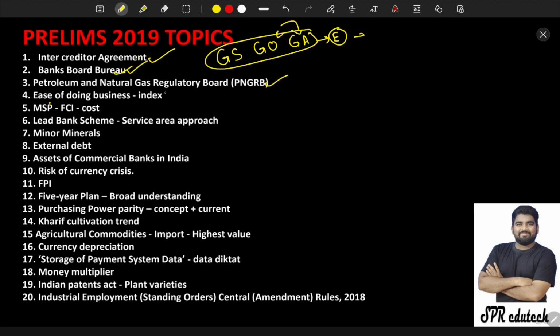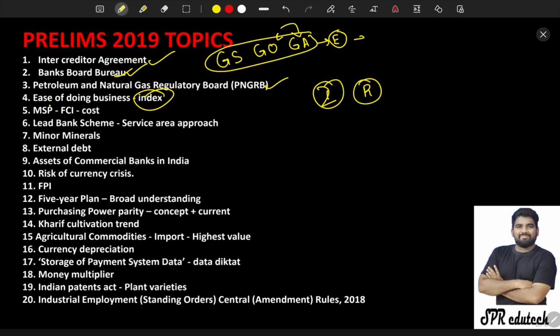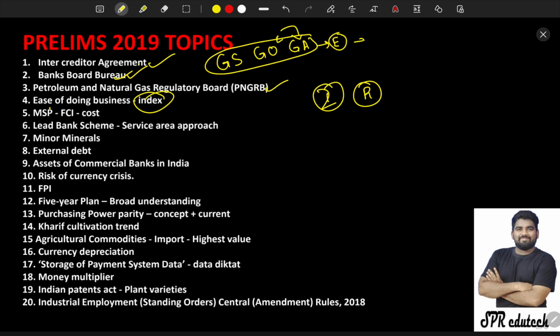And also ease of doing business, one more trend let me provide for you: indexes and reports. There is a regular trend of index and report questions being asked continuously in UPSC. So you must be well aware of the international and national organizations, reports and indexes that have been provided.